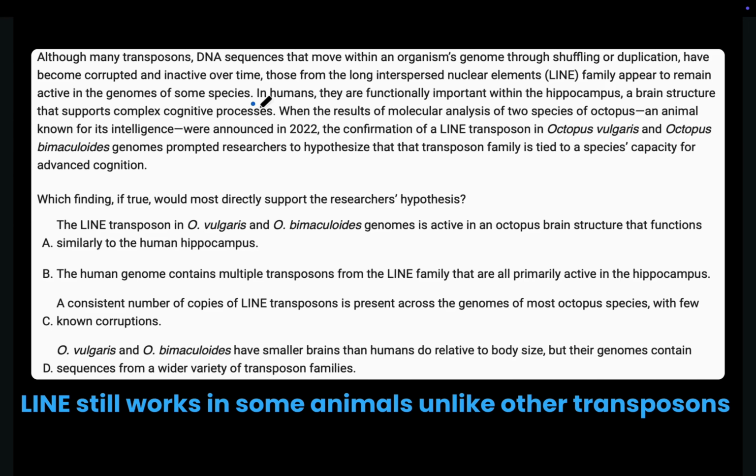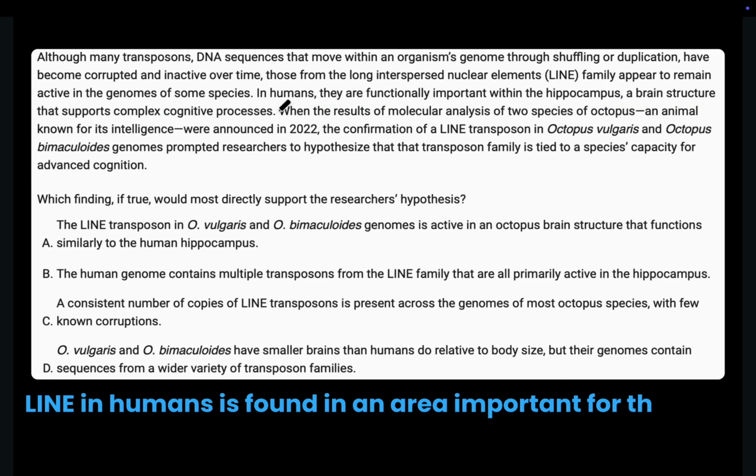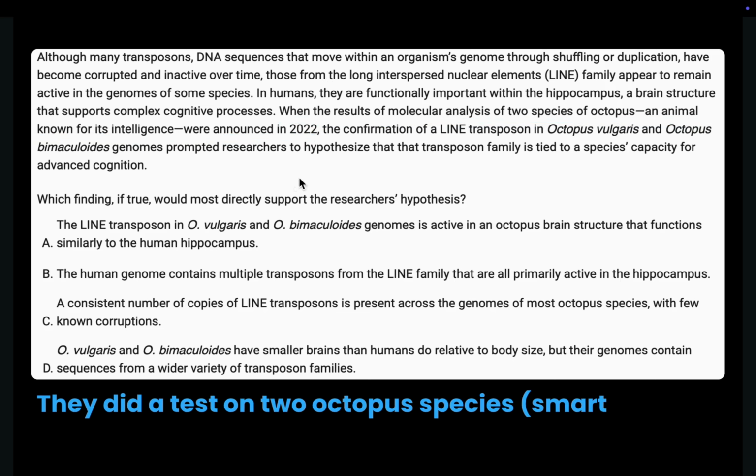In humans, they're functionally important within the hippocampus, a brain structure that supports complex cognitive processes. So, LINE in humans is found in an area that is important for thinking and processing information. When the results of molecular analysis of two species of octopus, an animal known for its intelligence, were announced in 2022, oh, alright, so they did a test on two types of octopus, and octopuses are very smart animals.